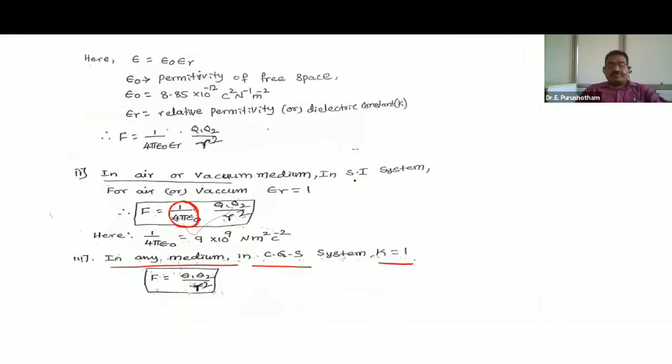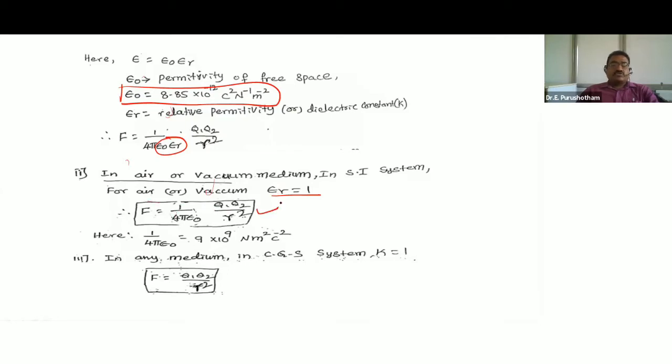So epsilon is equal to epsilon naught into epsilon r. This is the standard value of epsilon naught, permittivity of free space, 8.85 into 10 to the power minus 12 Coulomb square per Newton per meter square. For air or vacuum, epsilon r is equal to 1. So F is equal to 1 by 4 pi epsilon naught Q1 Q2 by r square, where 1 by 4 pi epsilon naught is 9 into 10 to the power 9 Newton meter square per Coulomb square.